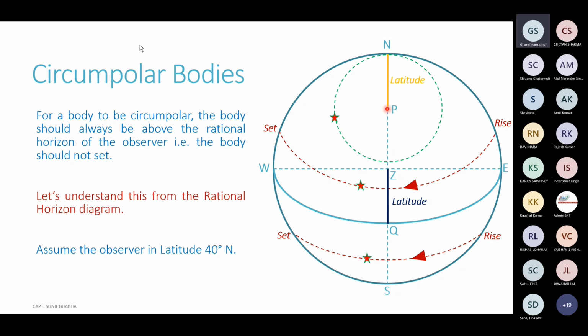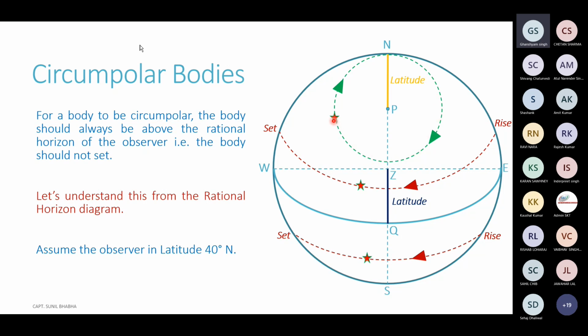All the declination circles are centered at the pole. So centered at the pole, with polar distance equal to PX, between the pole and the body, if you draw a circle, that gives you the declination circle of this particular star. Now the arrows show the direction in which the star will be moving on this particular circle.